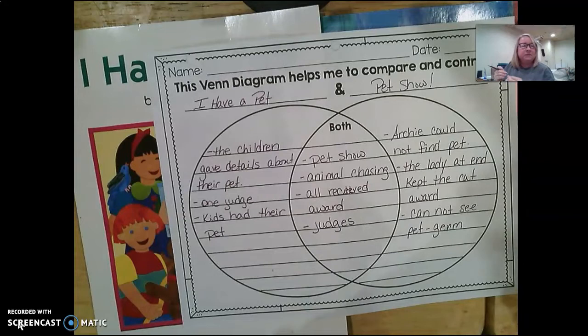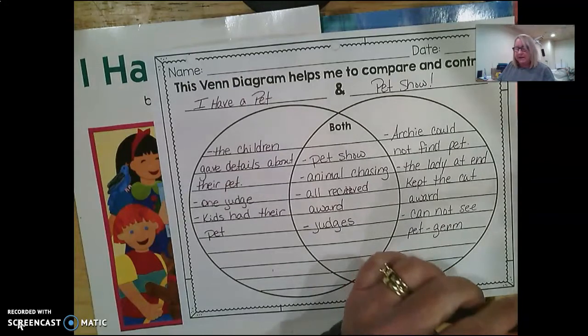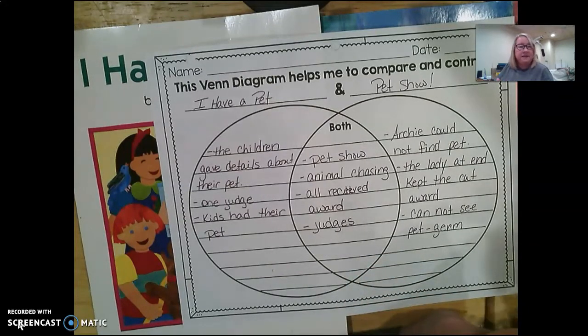Because some stories that we read, they have the same characters or similar characters, and things that could happen in both the stories, but they're told by different authors.